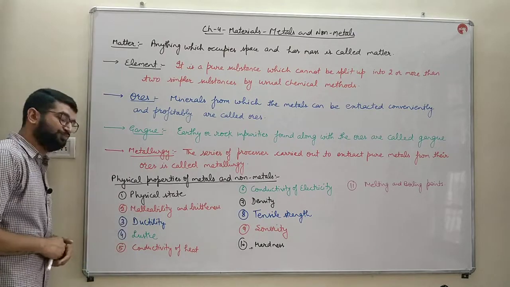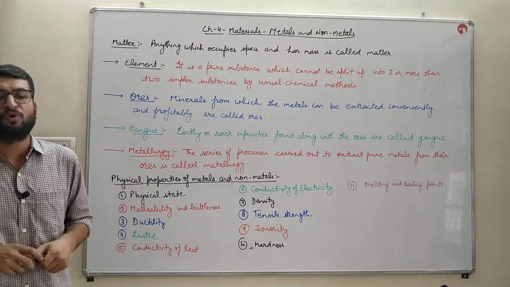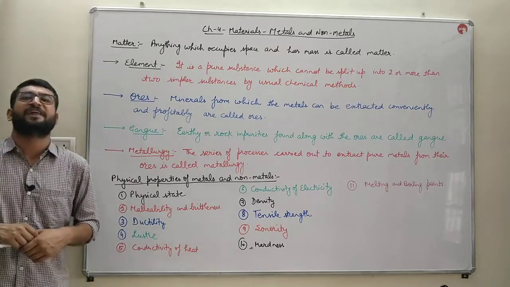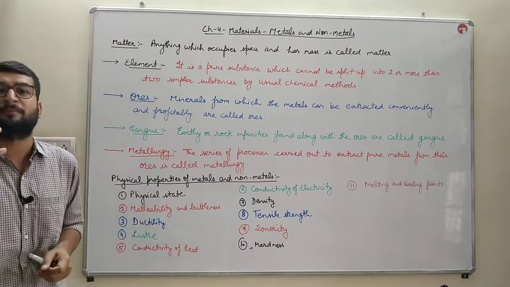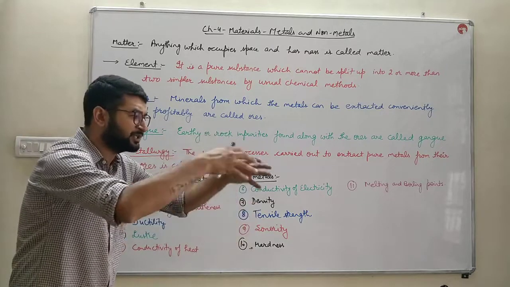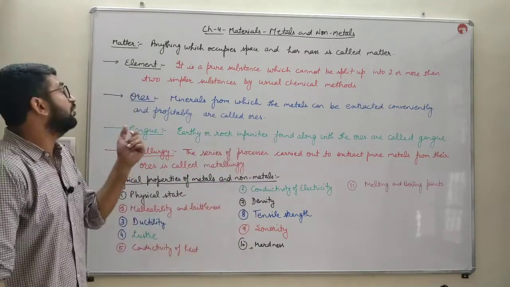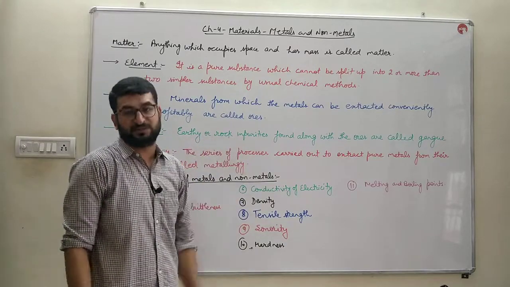Next, what is gangue? The ores like the aluminium ore bauxite, iron ore haematite or pyrite, are ores. The copper ore is known as copper glance. They are present in the earth's crust. So when we dig the earth's crust, these ore particles also contain certain earthy or rocky impurities.